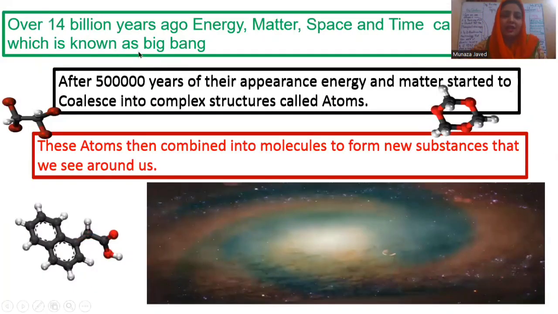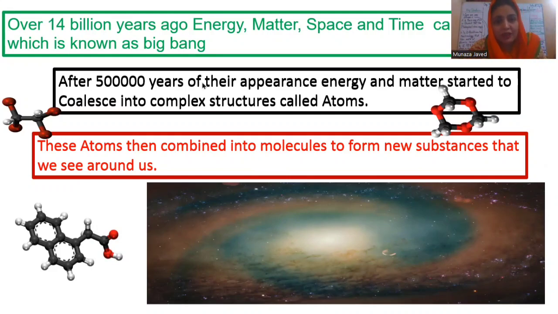Now, I'm going to take you from the beginning. We are on a journey, you remember? We are on a journey to know what everything is made of. We are at the start. How long ago is the start? 14 billion years ago. Okay. 14 billion years ago, energy, matter, space, time, and everything came into existence by a big bang. It was a big bang. It was a big collision.